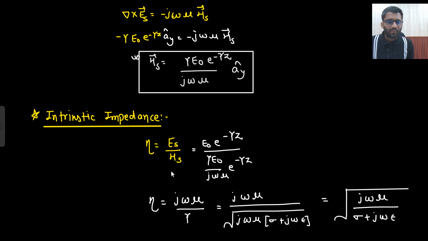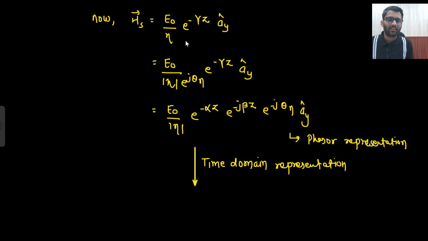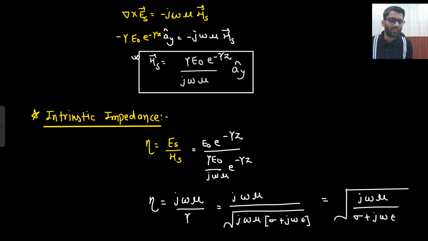Now let's get the expression of HS. Right here we got the expression of HS. Now we need to get the time harmonic vector field. So in between we started discussing eta. Now can I write down the expression of HS as E naught by eta, E naught by eta e to the power minus gamma z, because what was the expression?